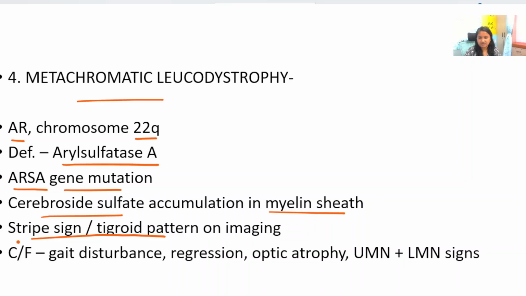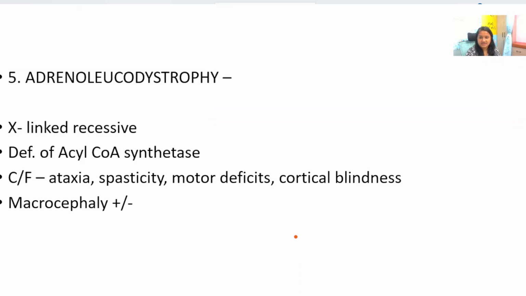This is a spotter question, and this is also a clue in the case scenario. This points towards metachromatic leukodystrophy. Clinical features are gait disturbance, neuroregression, optic atrophy, and a mix of UMN and LMN signs.